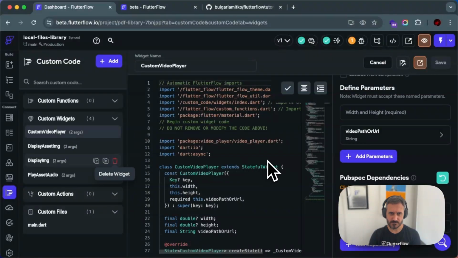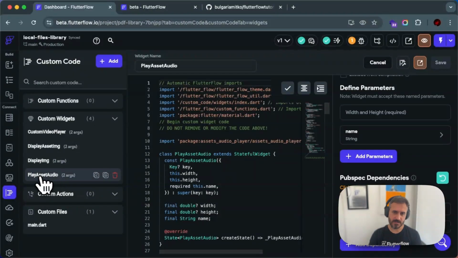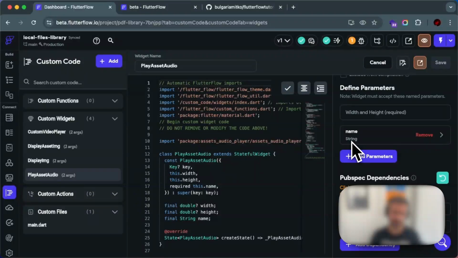For the custom video player, you have the local URL, the path to the local file. To display the image, again it is the path to the local file. And the play asset audio, again, it would be the name of the asset, and that will automatically play it. So yeah, that's the four codes.